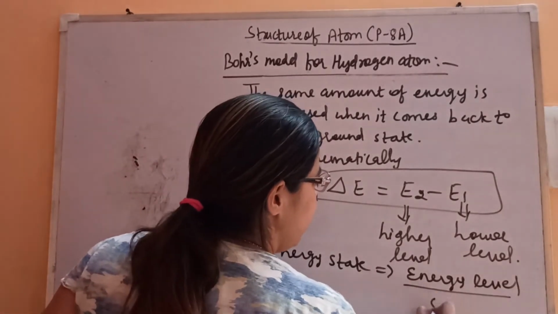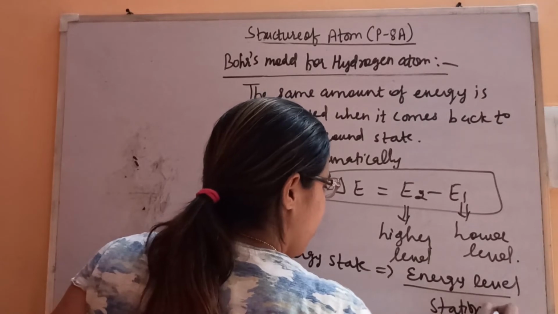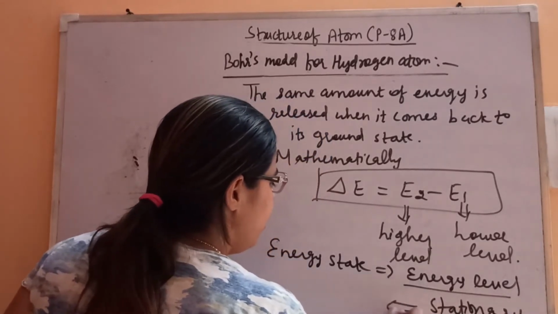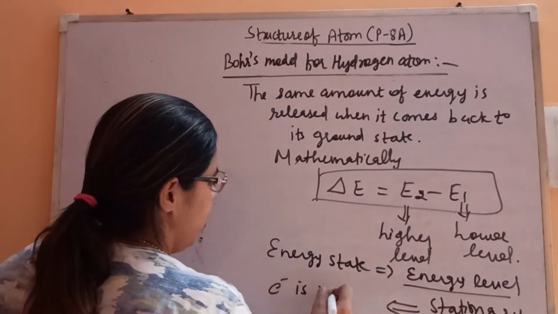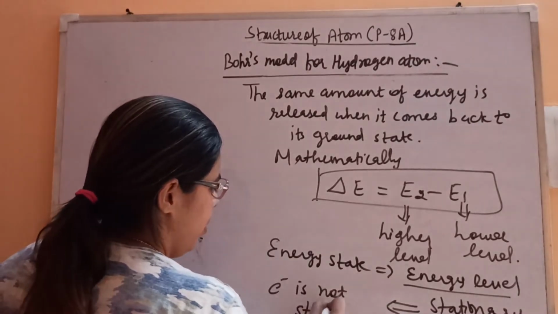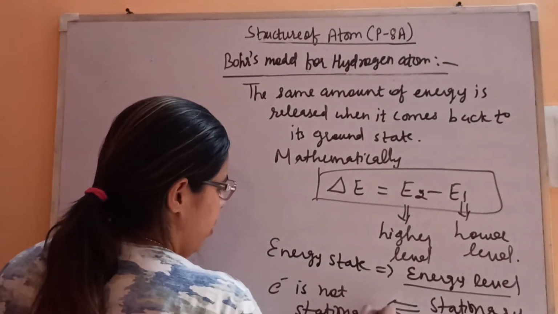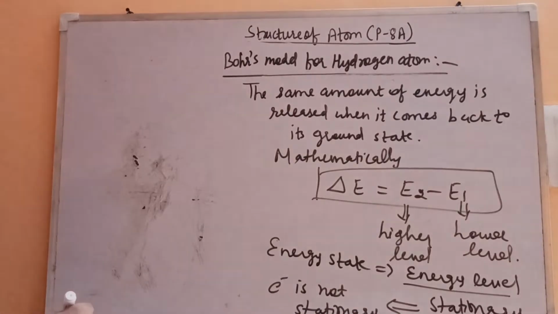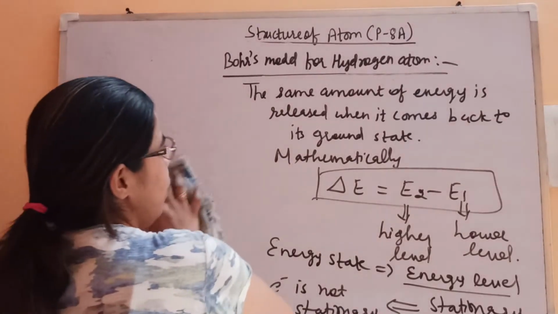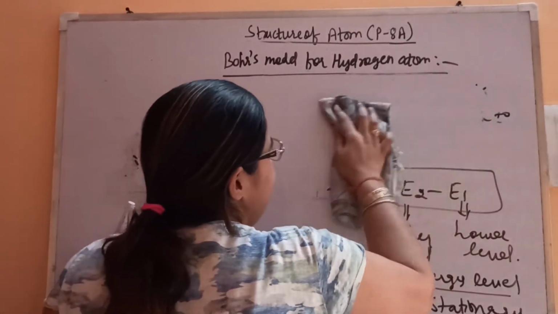Energy levels are stationary, but the electron is not stationary, it keeps on moving. Let's see the fourth one.